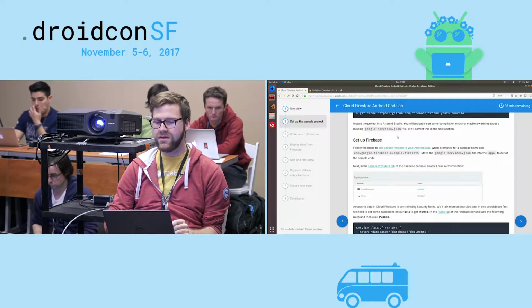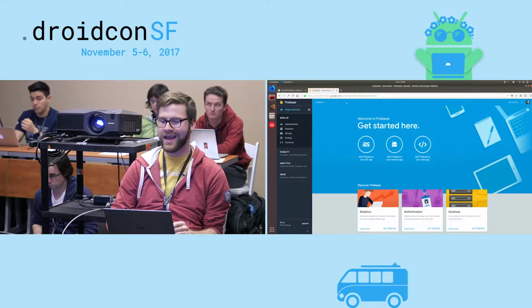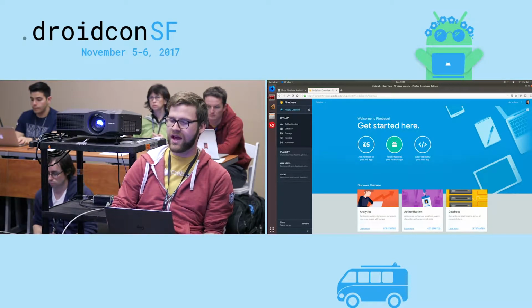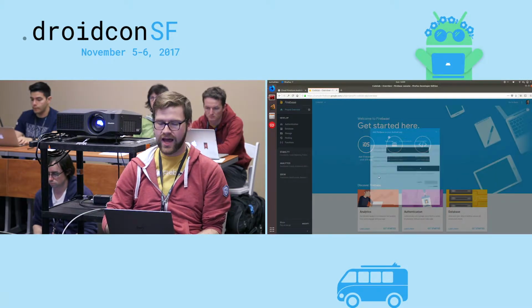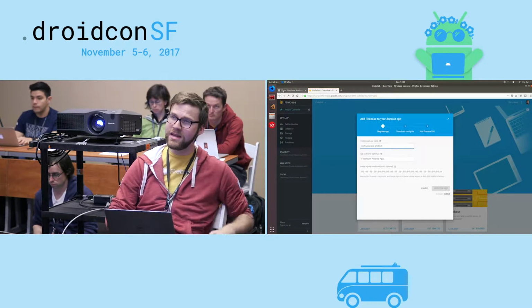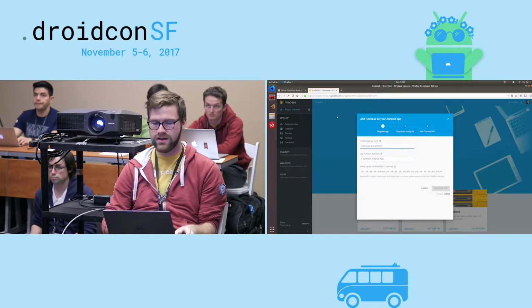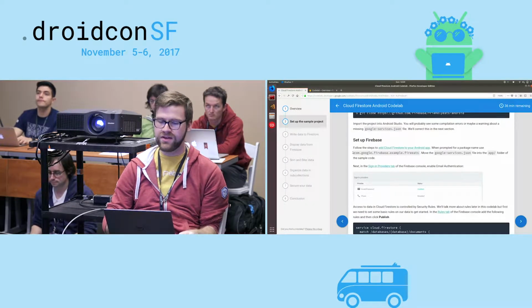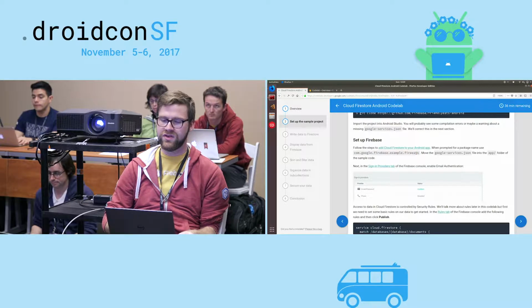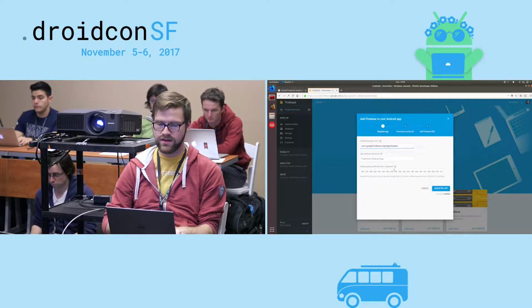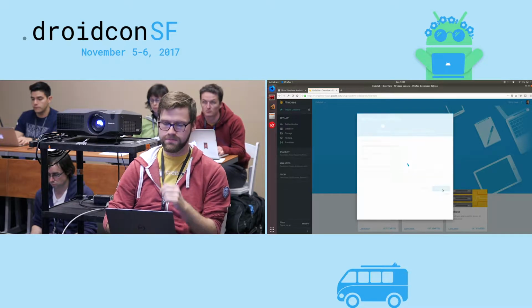So we're going to need to go into our Firebase project and hit, again, yours might look slightly different. If it does, find the Add Firebase to your Android app big button. Click that, and it'll ask us for a few details. Some of this is only needed if we're shipping this app, which we're not. So like the SHA-1, that's not important. Some other things like that aren't important. All we need to do is fill in our package name, which is already set in the Codelab as com.google.firebase.examples.fireeats. So paste that in. We'll call it Fireeats. Then we'll hit register app.